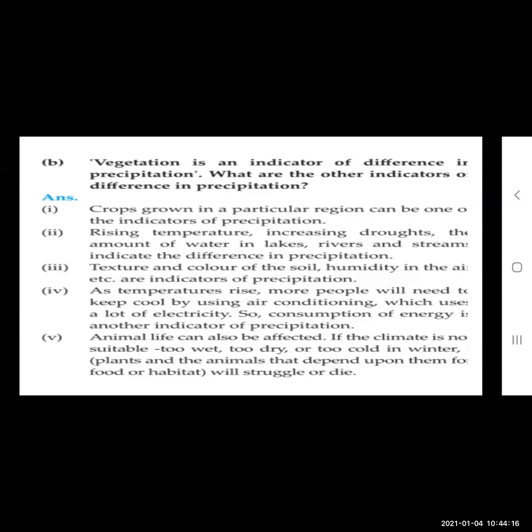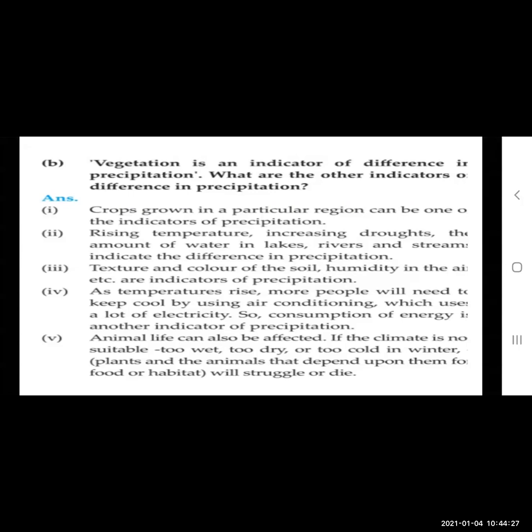Humidity in the soil. Humidity is very important. If the humidity in the soil is more, then the water holding capacity is there. Then humidity in the air also, where the humidity is more in the areas near the sea. Near the seashore, the humidity in the air will be more. Humid climate will be there.